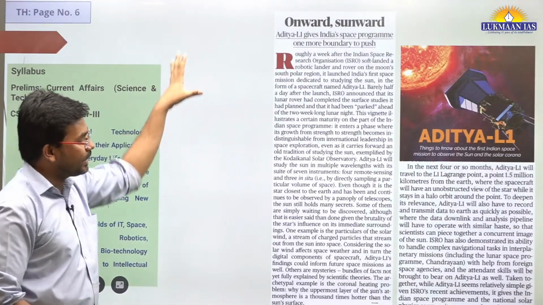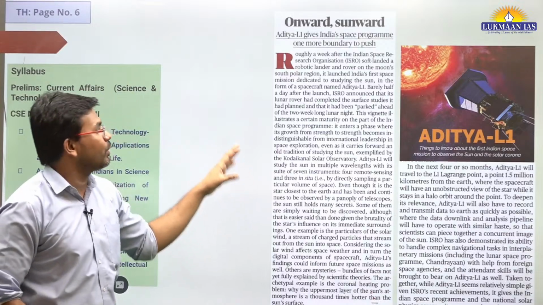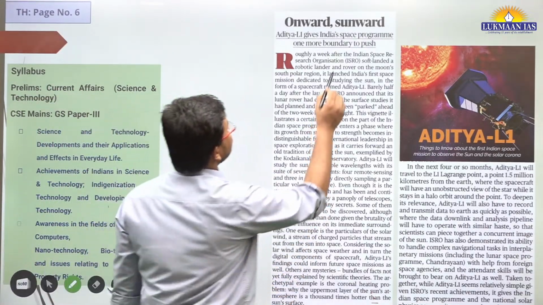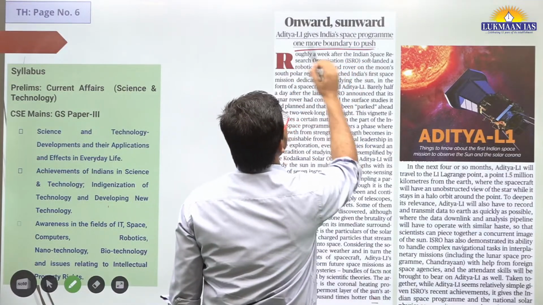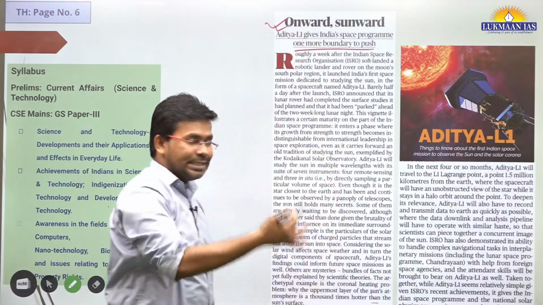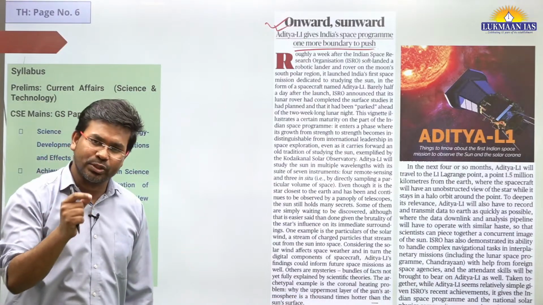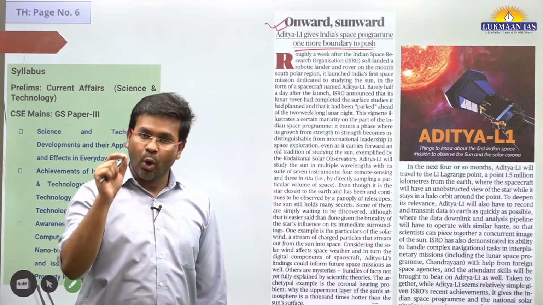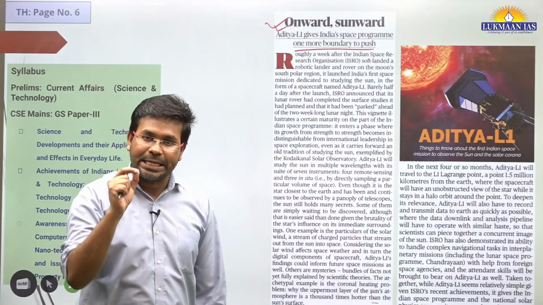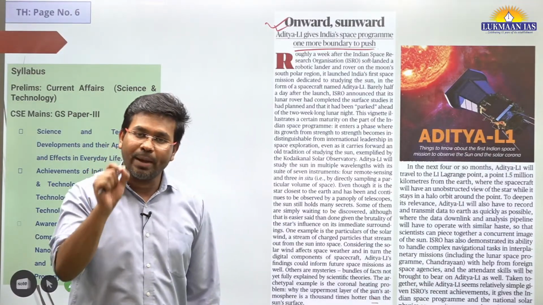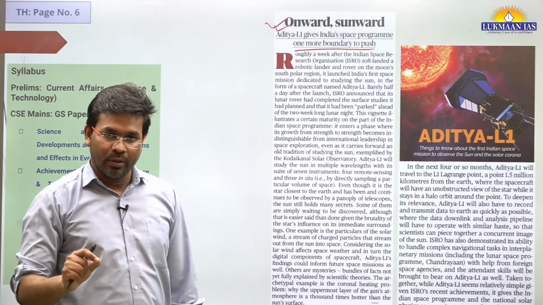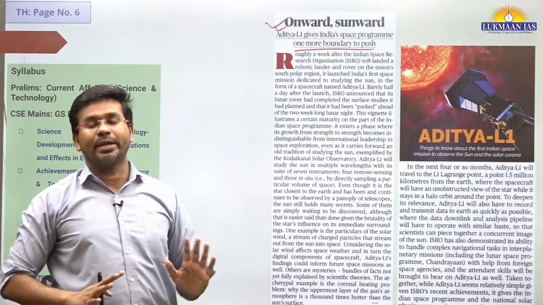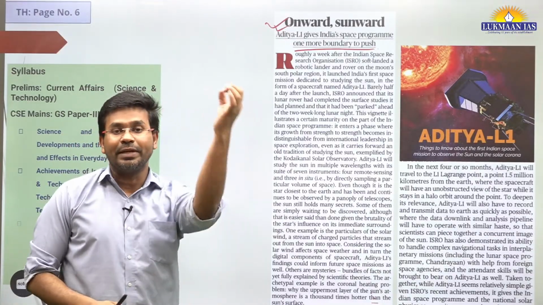So again they have written another article on the same topic. They say onward, sunward: Aditya L1 gives India's space program one more boundary to push. This Aditya L1 has been launched by ISRO just 1 week after soft landing Chandrayaan 3 on the south pole of the moon, and India became the first country to have landed on the south pole of the moon. Although India was the 4th country to have landed on the moon, on the south pole we became the first country, and that was a feat to achieve.